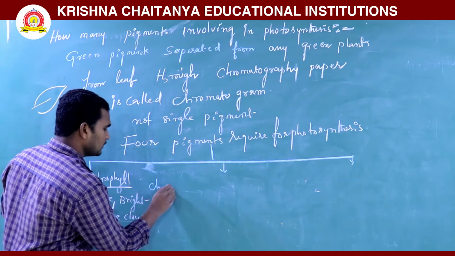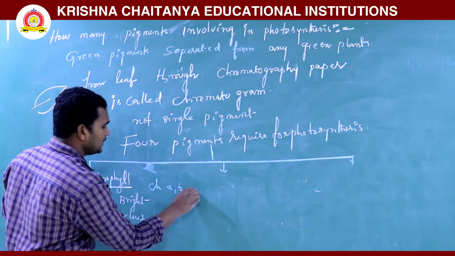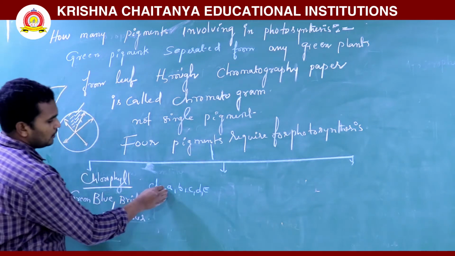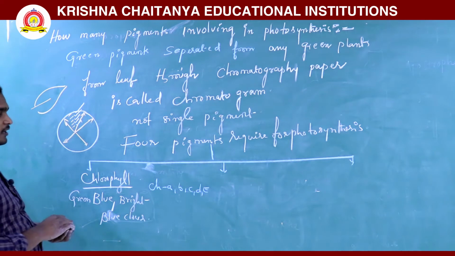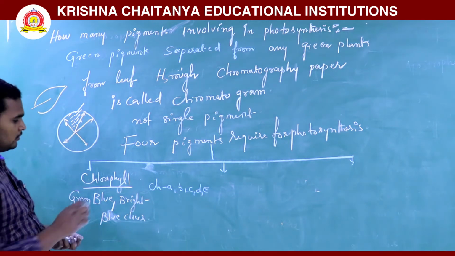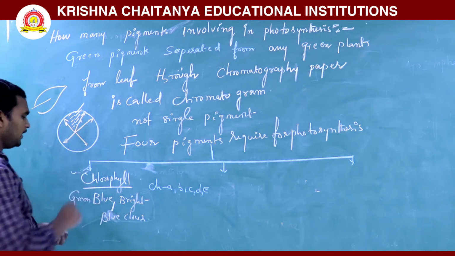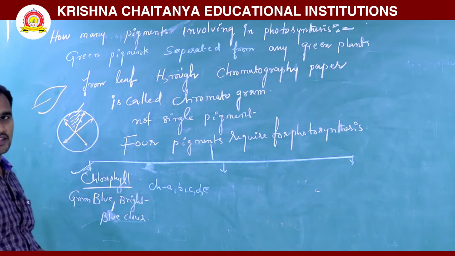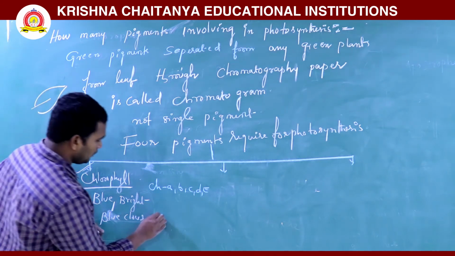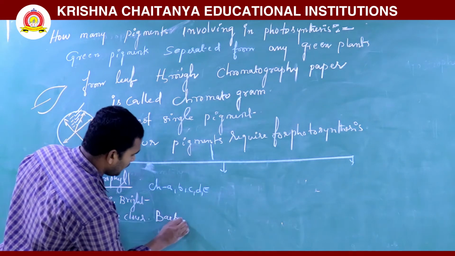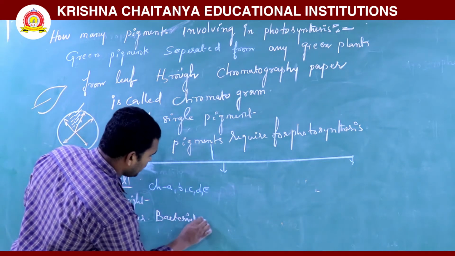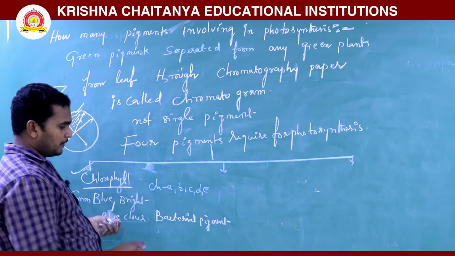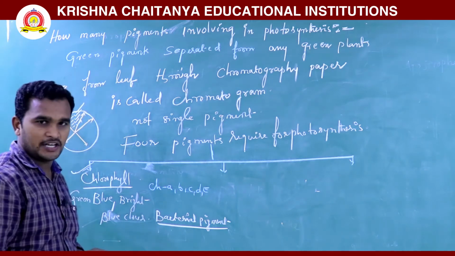Chlorophyll A and chlorophyll B, C, D, E. Okay, these are all chlorophyll pigments, A, B, C, D, E. They are present in plants, and also bacterial pigments are there. Bacterial pigments are also present in bacteria.